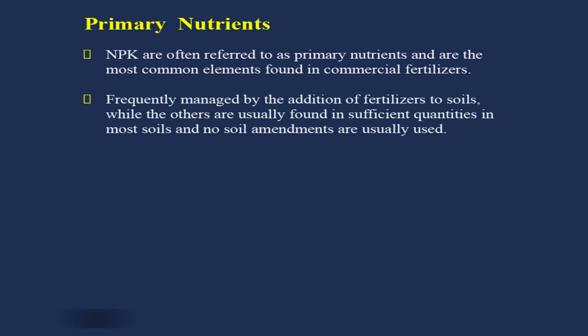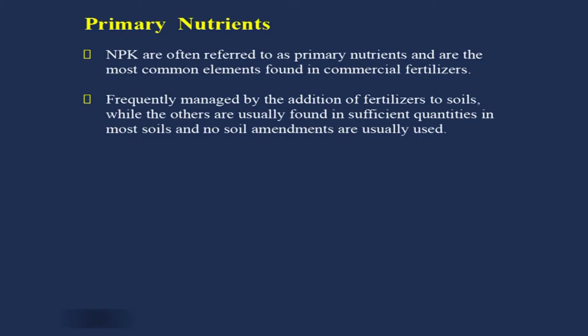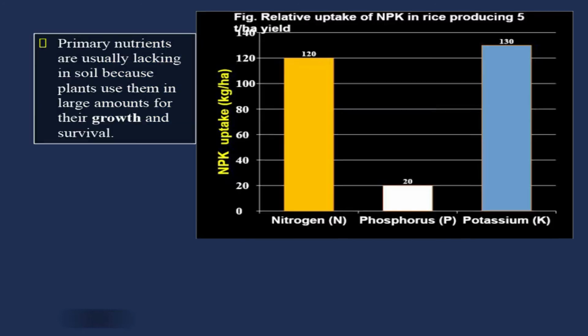Now, primary nutrients. NPK are often referred to as primary nutrients and are the most common elements found in commercial fertilizers. We have a variety of fertilizers like urea, ammonium sulphate, ammonium phosphate and so many fertilizers. Similarly, for phosphorus we have SSP, single superphosphate, DAP and some more fertilizers. For potassium we mostly use muriate of potash or potassium sulphate fertilizers, and they are frequently managed by the addition of fertilizers to the soils, while the others are usually found in sufficient quantities in most soils and no soil amendments are usually used.